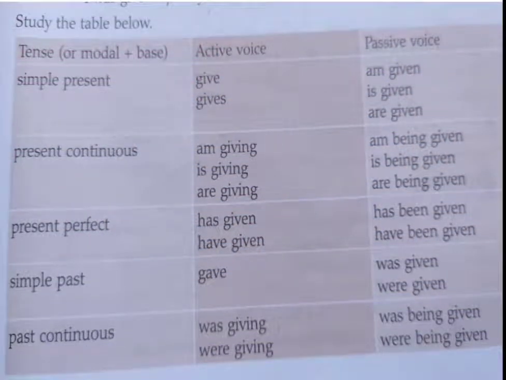Now look at this table below. Tense, we have already seen this in the first video. Once again we revise it, which is already given in your textbook. Here the tense names or modals are also given, like will, can, must, etc. Then what is the sentence in active voice and what is it in passive voice? How we have to turn active into passive.